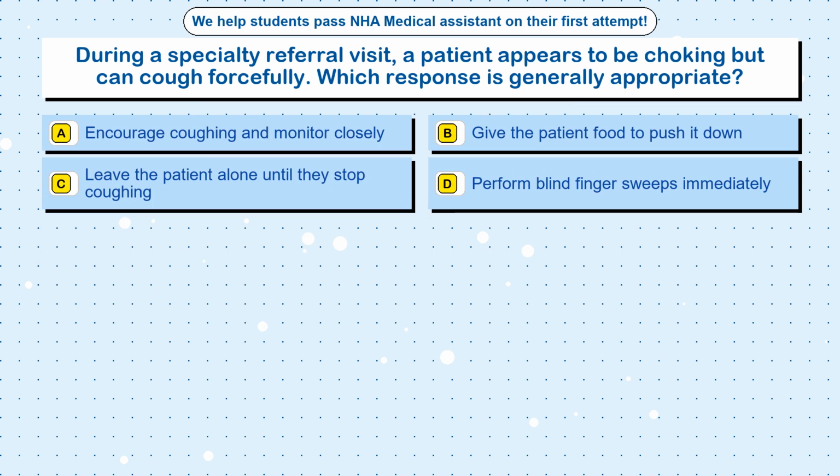Question 22. During a specialty referral visit, a patient appears to be choking but can cough forcefully. Which response is generally appropriate? Option A, encourage coughing and monitor closely. Option B, give the patient food to push it down. Option C, leave the patient alone until they stop coughing. Option D, perform blind finger sweeps immediately.